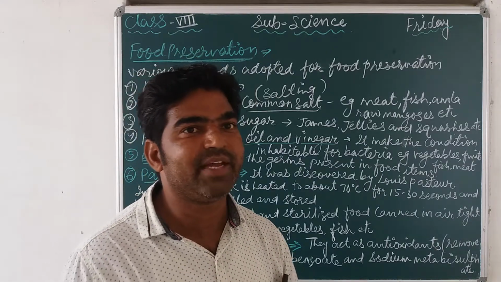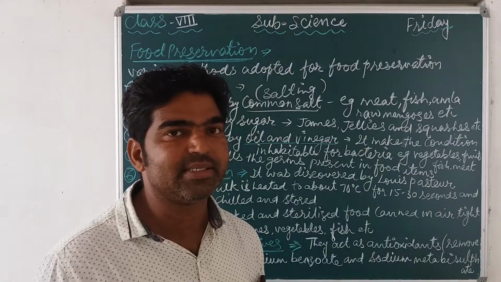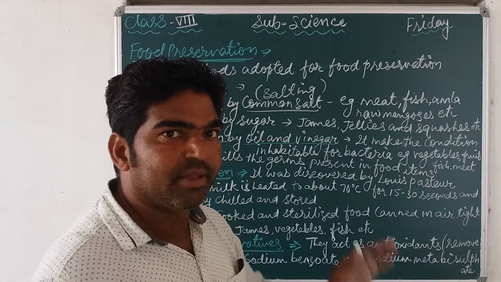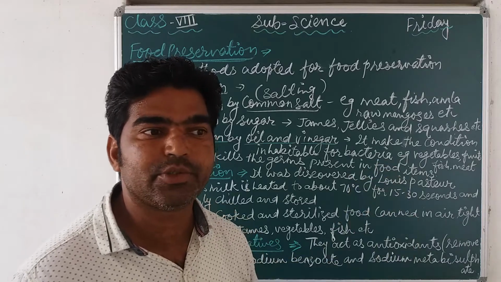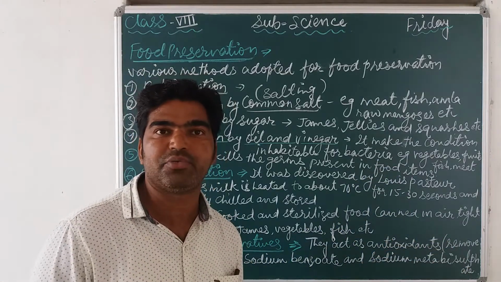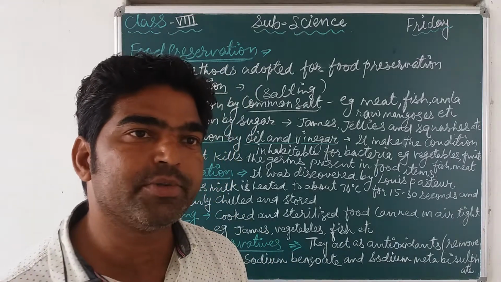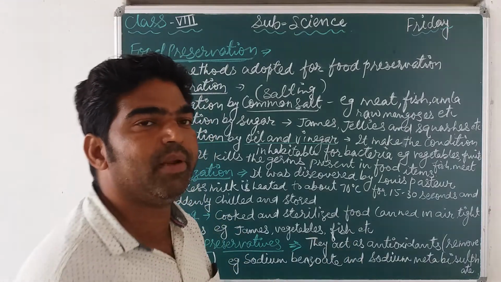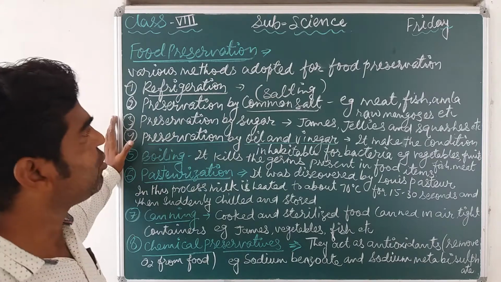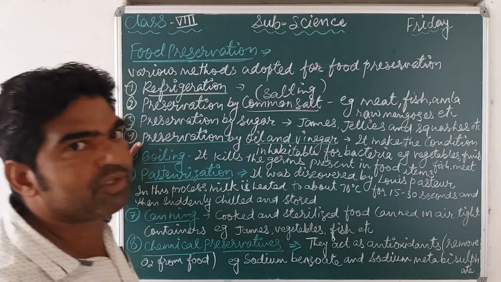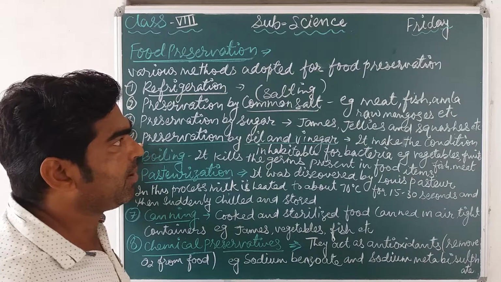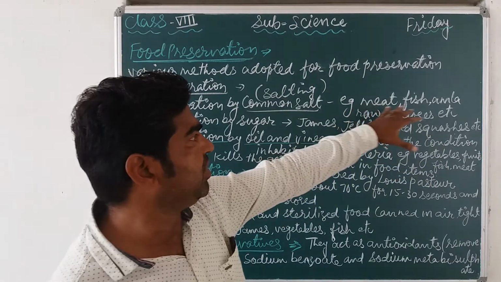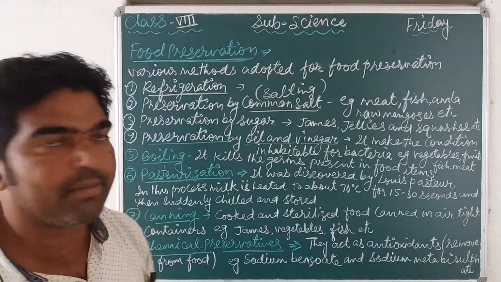Because as I told you previously in the classes about microbes, the main cause of food spoilage is microbes. So if we control the microbes, if we stop the growth of microbes in the food material, we can preserve it for a long time period, and it can be available for a long time. So by salting, by using common salt, sodium chloride, NaCl, we can preserve food materials like meat, fish, amla, raw mangoes for a long time period.